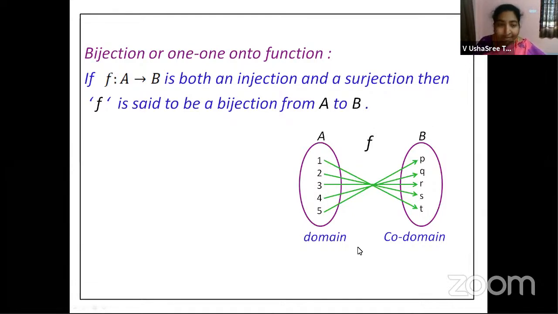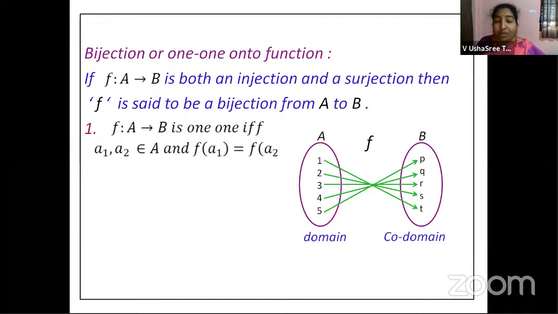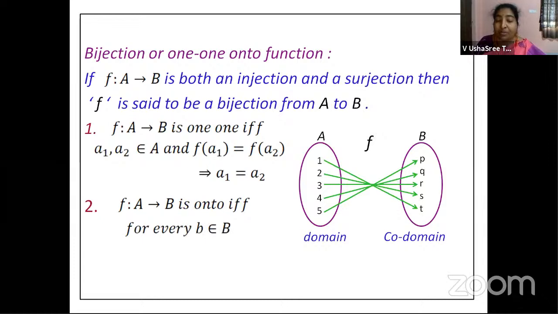Hope I'm clear? Right. So for a bijection, we need to check two conditions, children, as we were discussing previously. So f maps A to B is one-one if and only if a1, a2 belongs to A and f of a1 equal to f of a2 implies a1 is equal to a2. And the second condition is f maps A to B is an onto function if and only if for every b belongs to B, there exists a belongs to A such that f of a is equal to b.